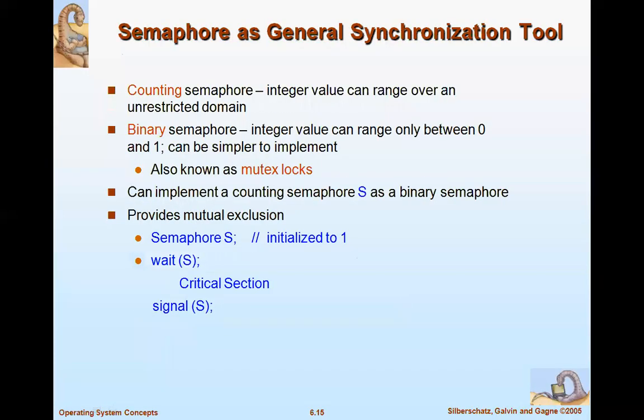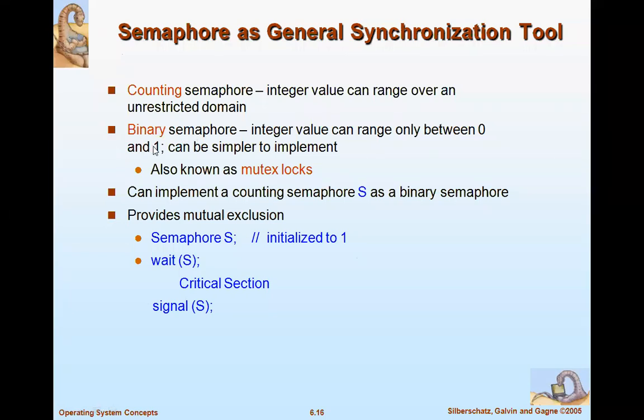Okay, so semaphores can be used as a general synchronization tool. Here we have different types of semaphores: counting semaphores and binary semaphores. A counting semaphore is an integer value that can range over an unrestricted domain. That means you can have any number of semaphores, as many as you want to implement in the system. If it is a binary semaphore, as the name tells you, it can be only between 0